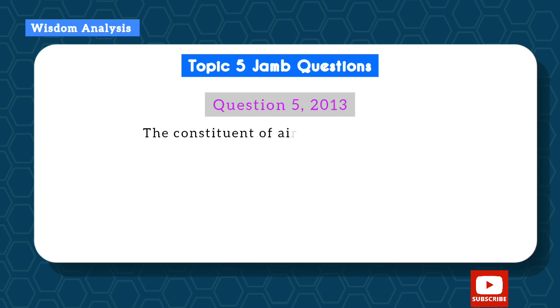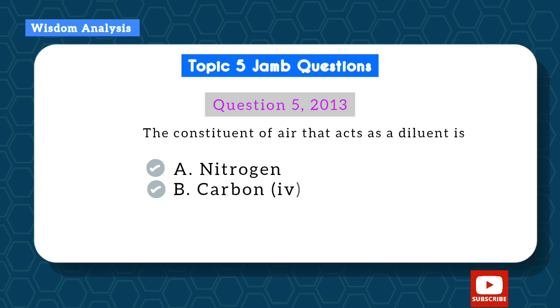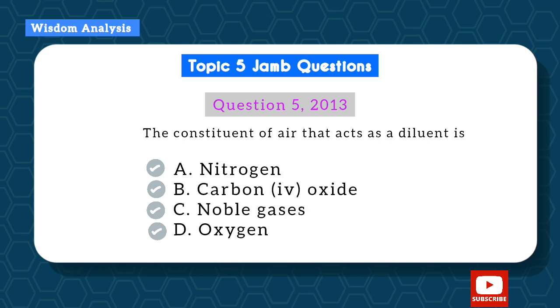Now we have another question from 2013. The constituent of air that acts as a diluent, that it tends to make other things inactive, reduces the effect of other things. A. Nitrogen, B. Carbon dioxide, C. Noble gases, and D. Oxygen. The correct answer is nitrogen. So nitrogen is very inactive and acts as a diluent.